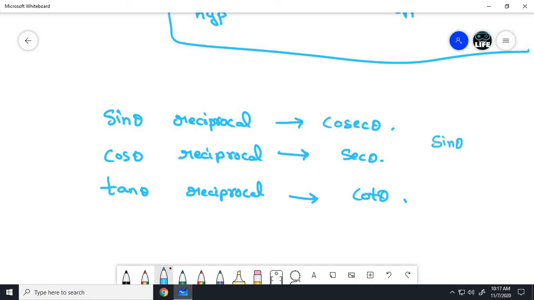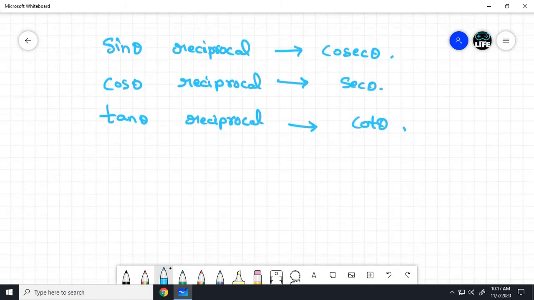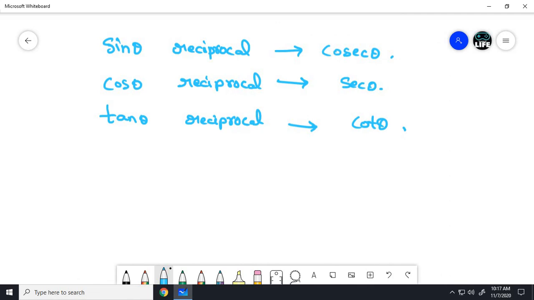Wait, let me explain in a simple manner. Cosecant theta can be written as 1 by sin theta. Am I correct? Yes. We can write it like this because it is the reciprocal of sin theta.